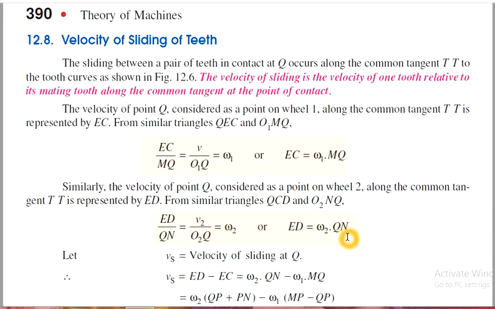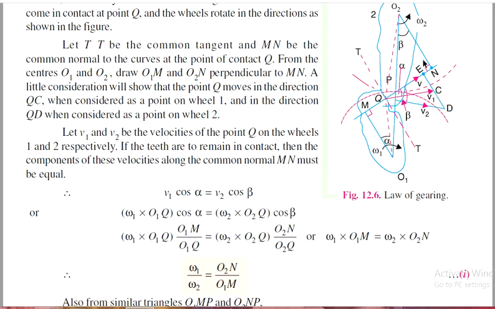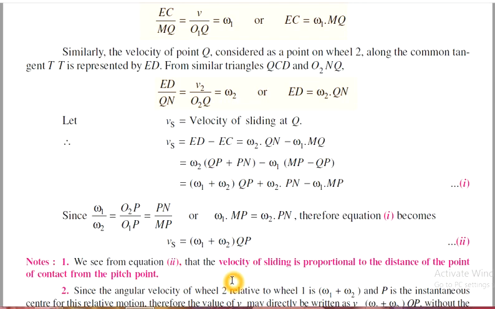We know Vs is the velocity of sliding at Q, therefore Vs is ED minus EC. This is called the CD value. By finding these, we get the velocity of sliding at Q as omega 1 plus omega 2 into QP. This is the condition that the velocity of sliding is proportional to the distance of the point of contact from the pitch point.